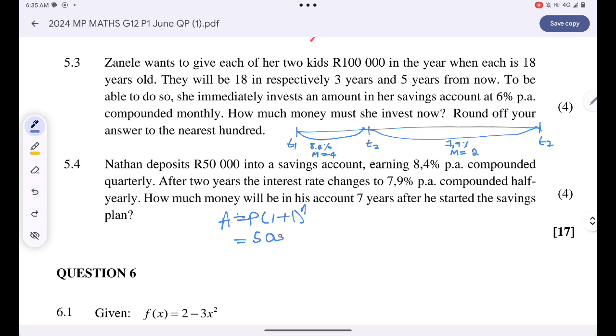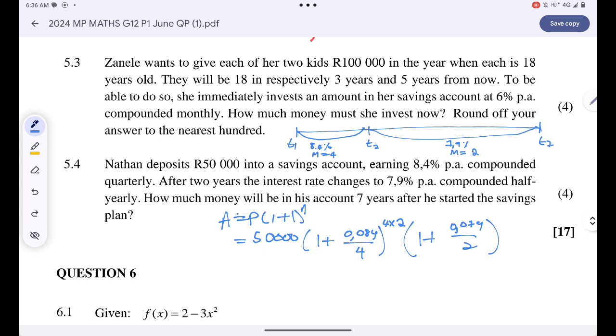Nathan deposited 50,000, and then for the first 2 years the interest will simply be 8.4%, that's 0.084 compounded quarterly for the first 2 years. I'll simply say this will be 4 multiplied by 2, and then multiplied by 1 plus 0.079 divided by 2, and then how many years are there from the beginning of the 3rd year to the end of the 7th year?